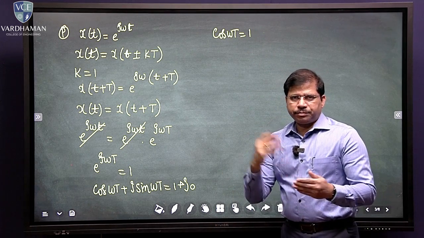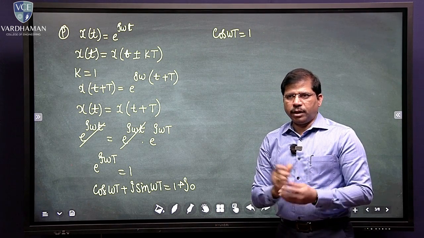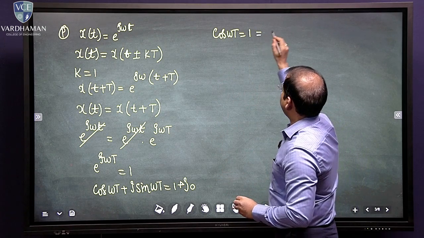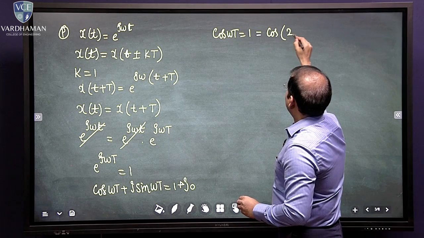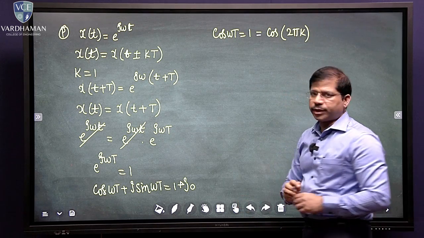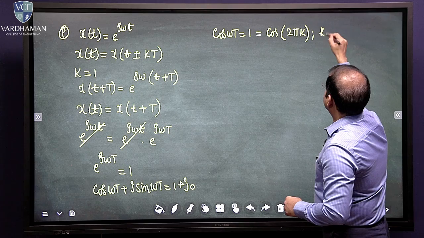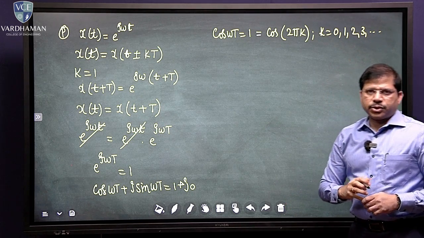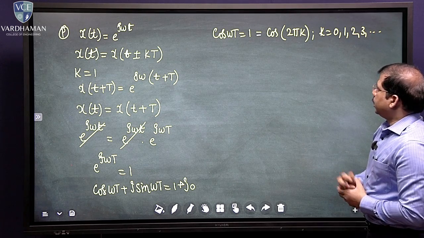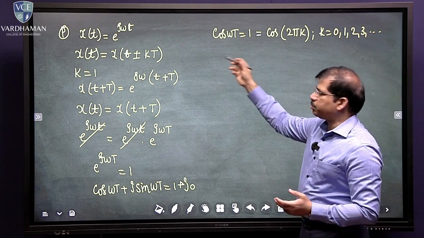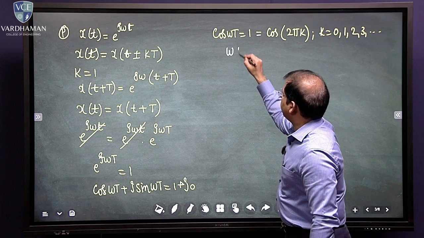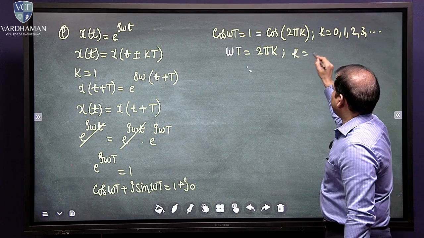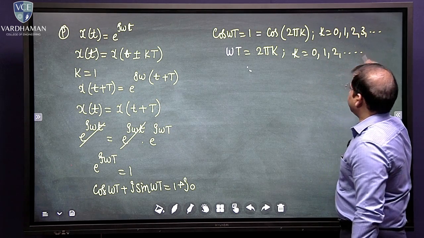Okay. So now on the right hand side, let us use a little bit of trigonometry to understand this better. Not a complex trigonometry, but small things. So that is equals to, is it not, cos 2 pi k, right? And k is supposed to be 0, 1, 2, 3, and so on. All right. Now you can drop cos on both sides. So therefore, omega t equals to 2 pi k, where k equals 0, 1, 2, 3, and so on.